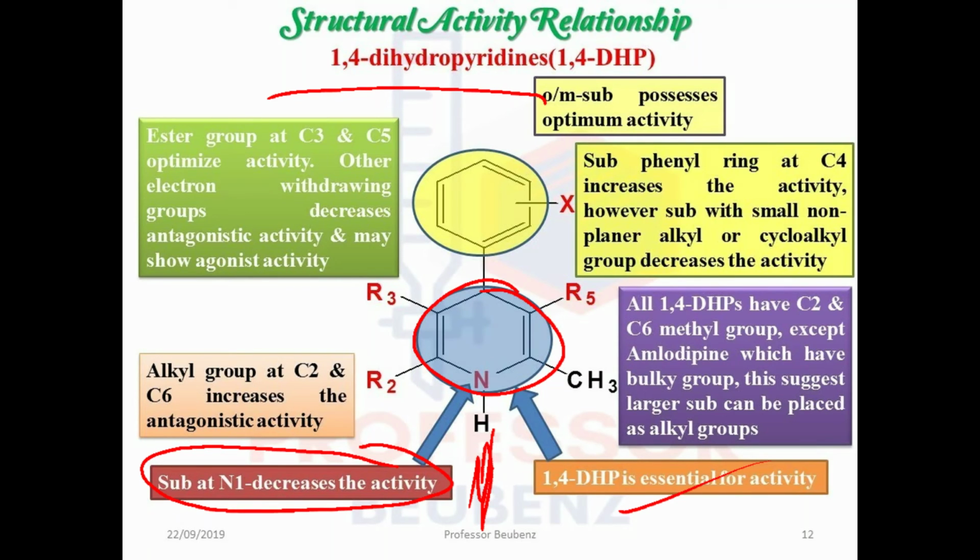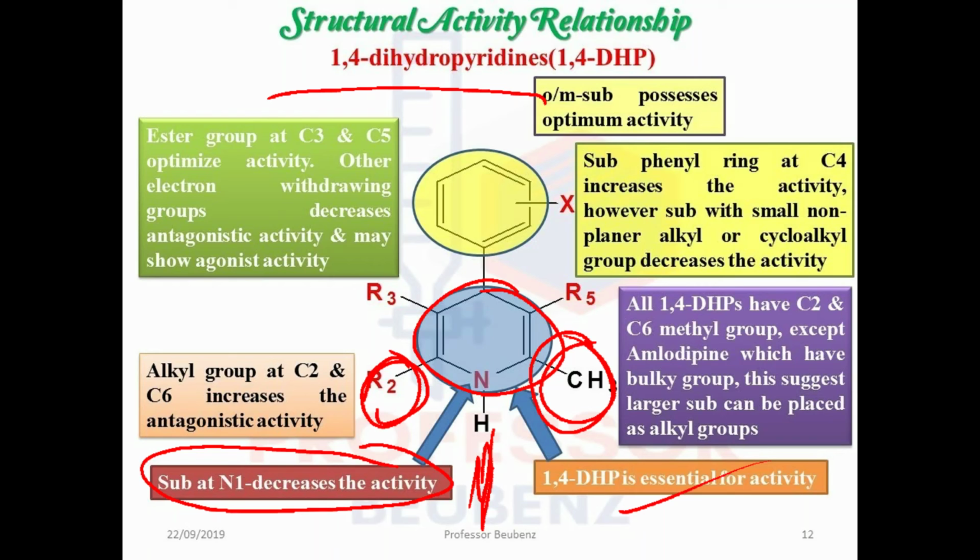All these dihydropyridines have a methyl or alkyl substitution at the second and at the sixth position. So this is the second position, this is the sixth position, or vice versa. At this second and sixth position, generally there are alkyl groups, and generally they are similar groups, that is, methyl groups are present. The exception is, for example, amlodipine, which has a bulky group.